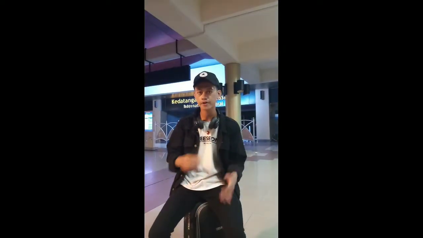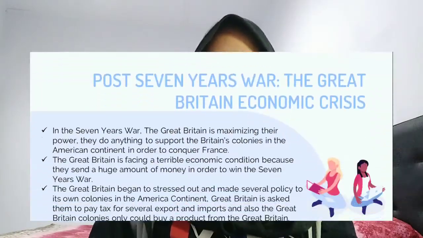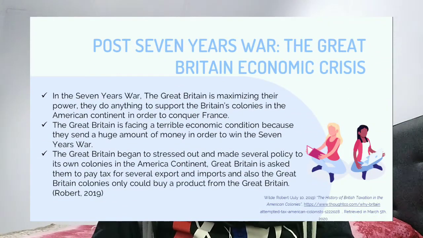Finally, France surrendered in 1763. The war lasted seven years, which is why it is called the Seven Years' War. The result of this war is that Great Britain became the winner and France became the loser. It means France had to give its remaining colonial area in the American continent to Great Britain. The next is the post-Seven Years' War period, when Great Britain faced an economic crisis.